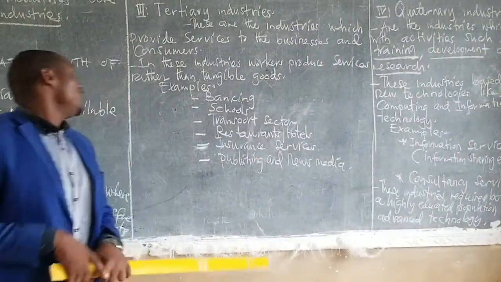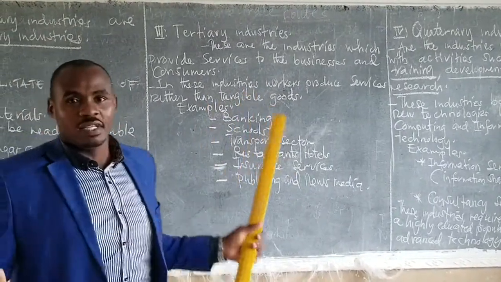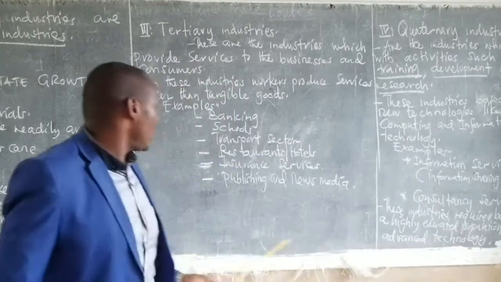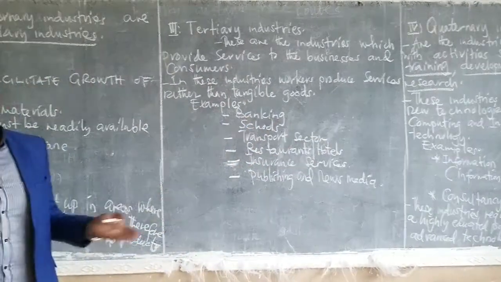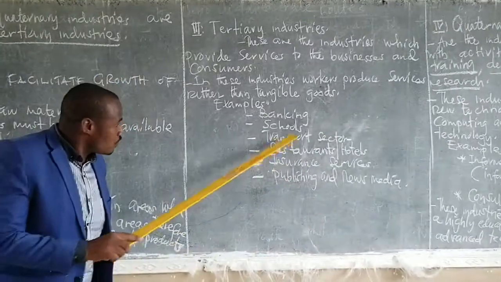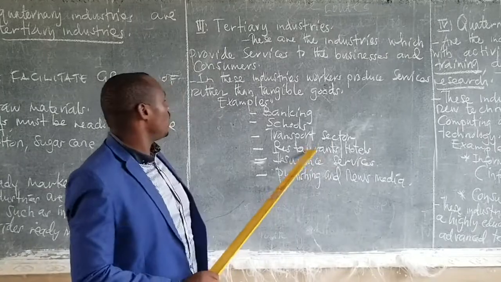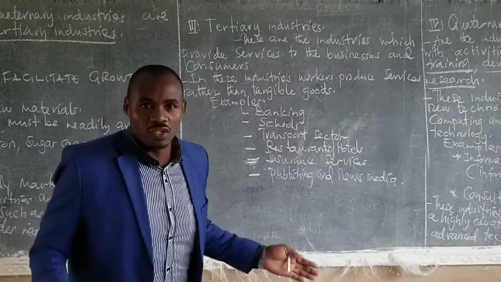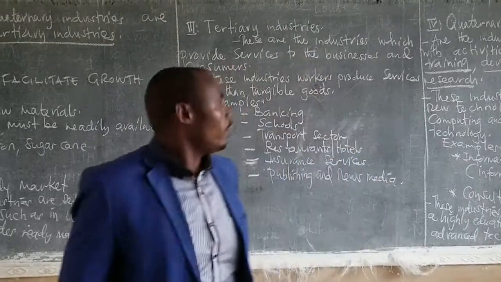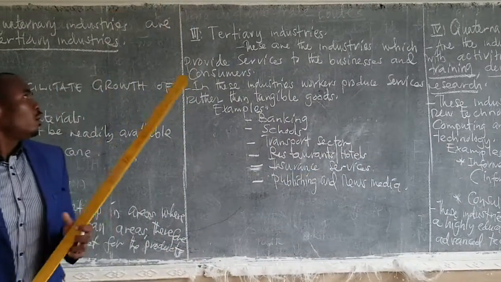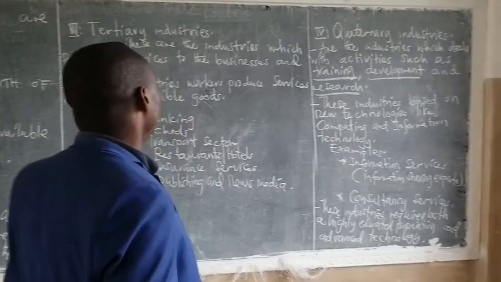As we said, tertiary industries are responsible just to produce services, as we have seen in the examples. For example, when you go to the bank, you get the service of money. When you go to school, you get the service of education. The same with the transport sector, you get the service of traveling from one place to another. So these are the industries which produce services for the population.